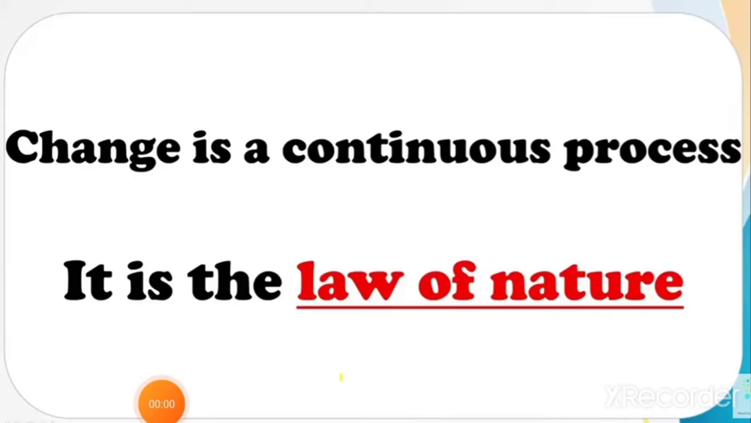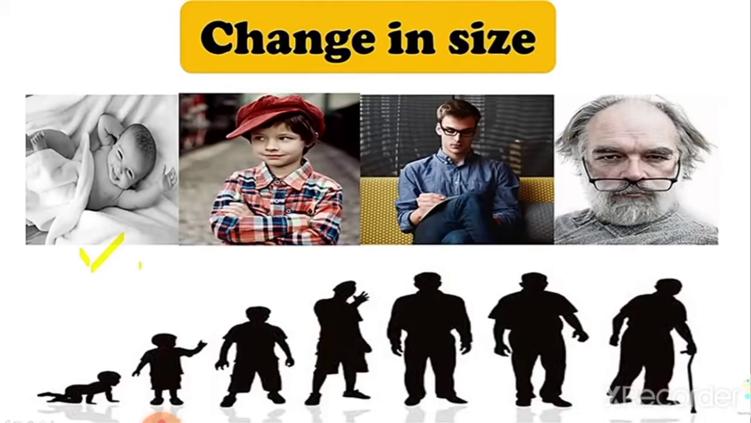Change is the law of nature. Changes take place around us all the time. So let's take a look at some common changes happening to us. All of us were born as a small baby. Then our body grows, our weight increases, our height increases, and after passing all the stages of life, we finally reach old age stage. In fact, during our entire life, our hair and nails keep on growing, right?